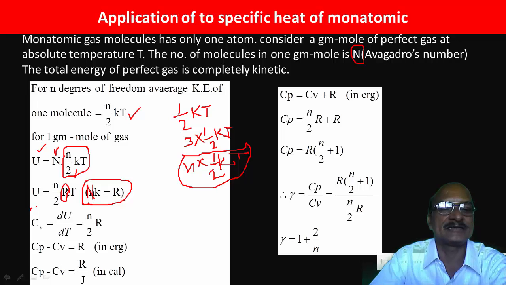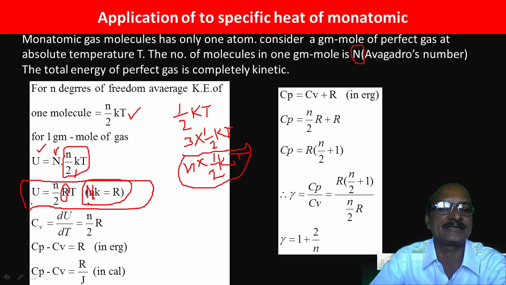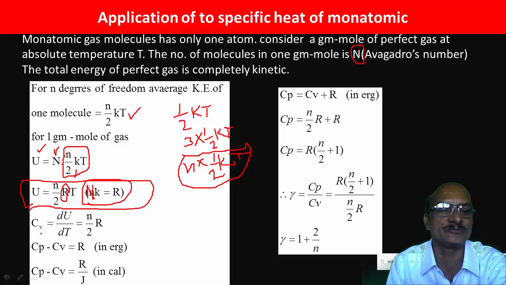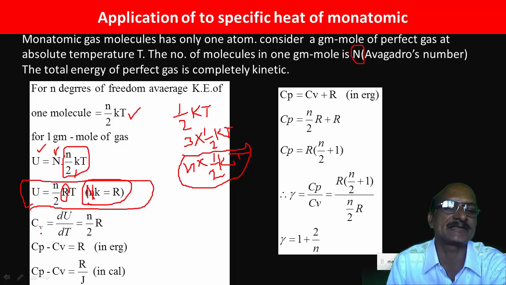We now find the specific heat. Now how do we define specific heat? There are two types of specific heats. One is called CV, that is specific heat at constant volume. Another is called CP, that is specific heat at constant pressure. What is the meaning of CV? That is the amount of heat absorbed by a gas when its volume remains constant.